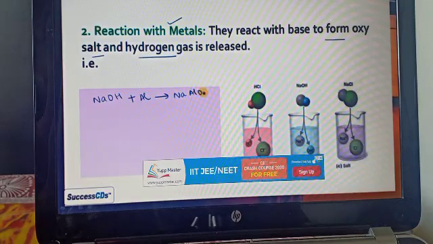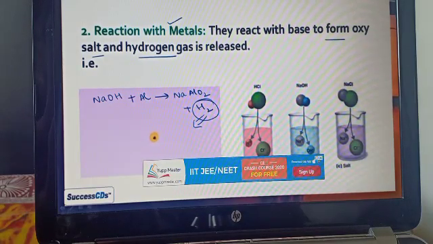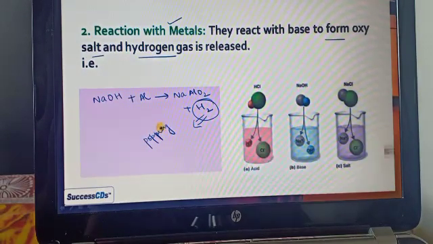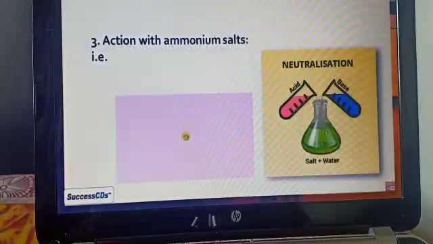Then we get NaAlO2, and along with it we get hydrogen gas. How can we know that hydrogen gas is released? We already saw in the activity: if hydrogen gas is generated, it burns with a pop sound.